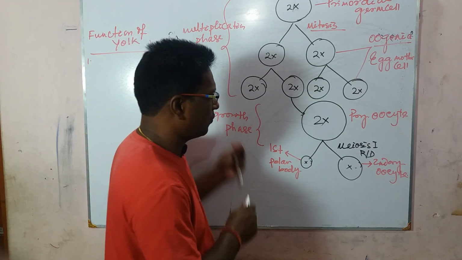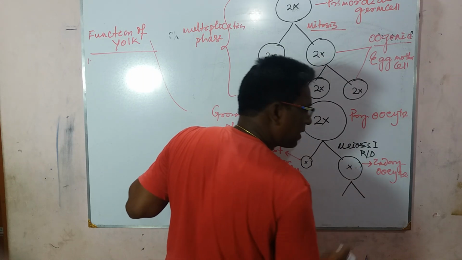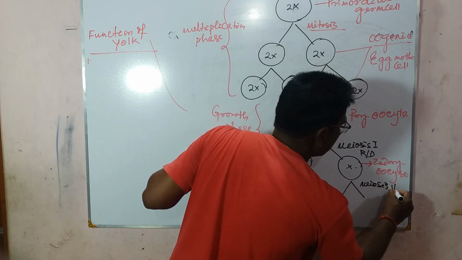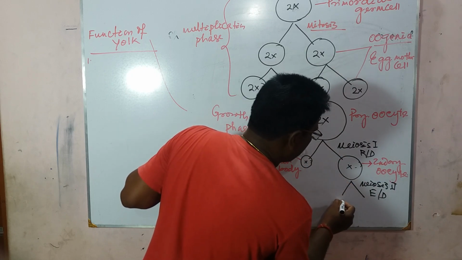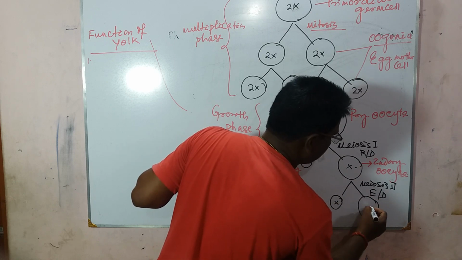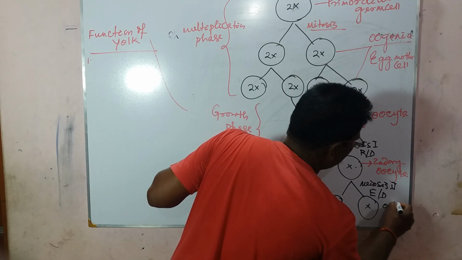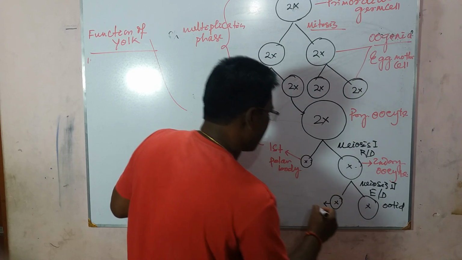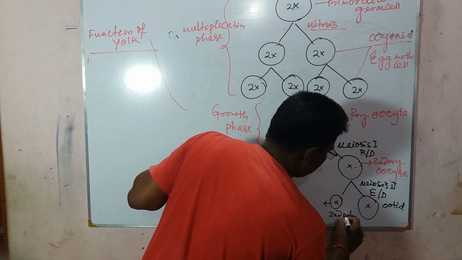In meiosis 2, as earlier I have told you, meiosis 2 is similar to mitosis. So it is equational division. One small cell and another larger cell is produced. The larger one is called as ovum and the smaller one is second polar body.